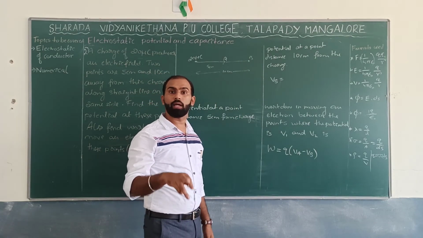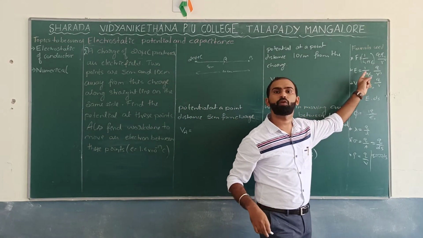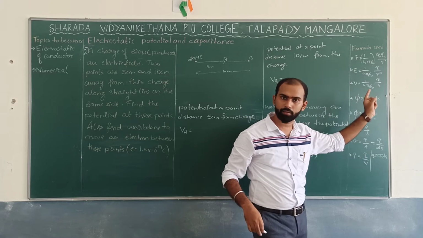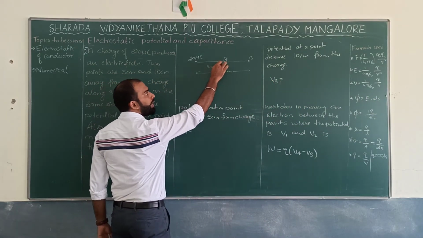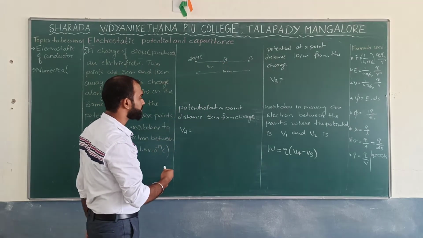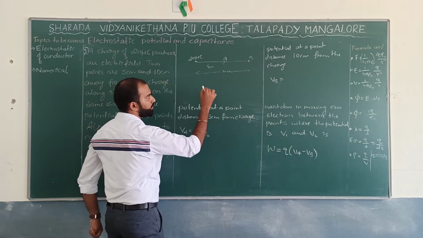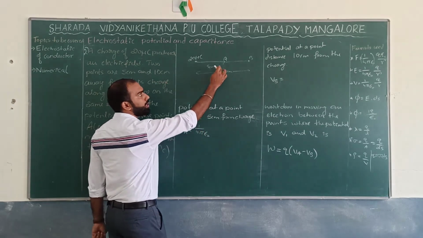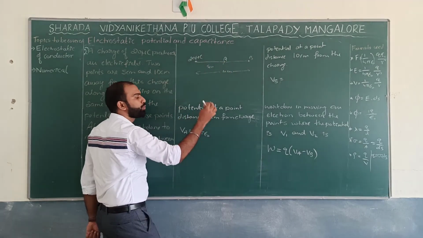The potential at a particular point is V equal to 1 by 4 pi epsilon naught Q by R. Now, your job is to find the potential at this particular point, which is at a distance of 5 centimeter. That is 1 by 4 pi epsilon naught. What is the value of Q? The potential at this point is due to which charge? That is 20 microcoulomb.